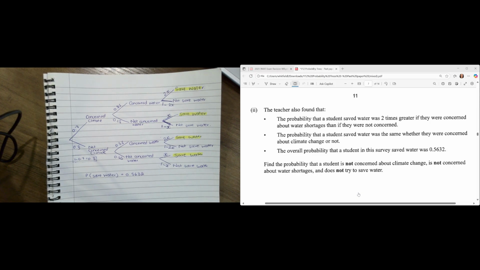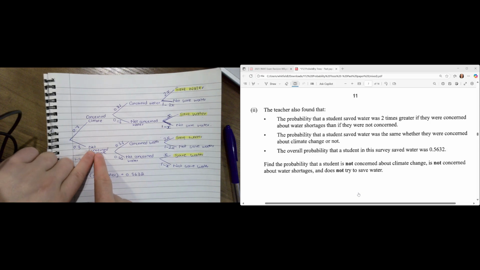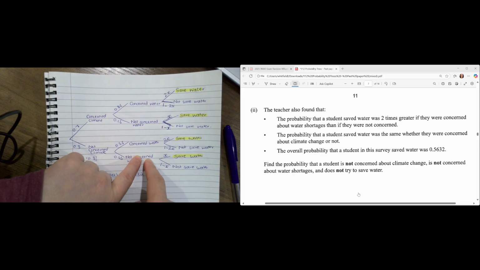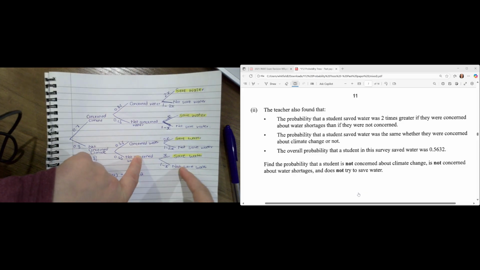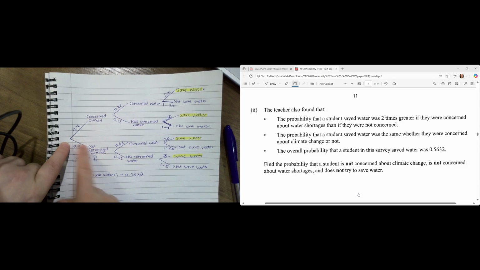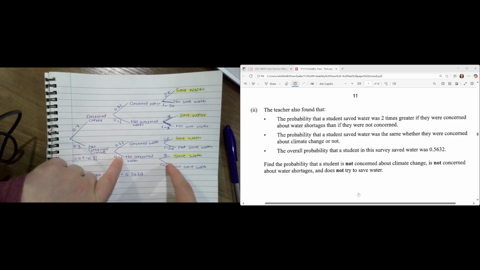Now, they're asking us to find the probability that a student is not concerned about climate change, not concerned about water shortages, and does not try and save water. Now, the issue with this is, do you notice we've got a letter?